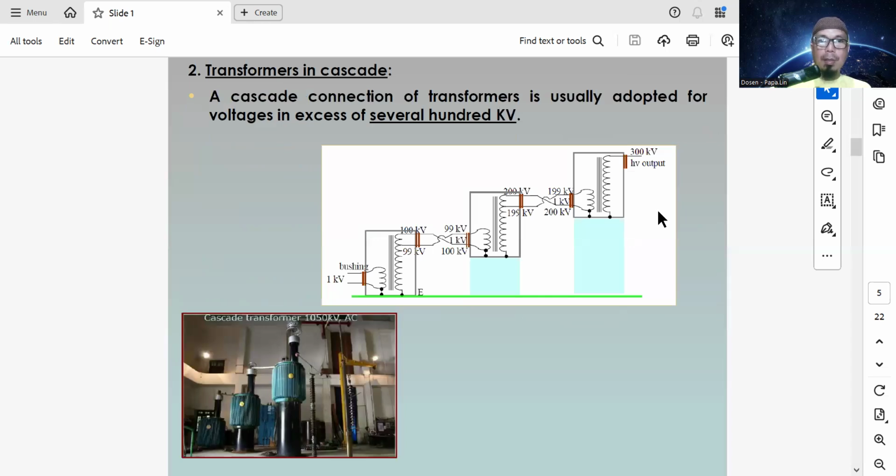Second is transformers in cascade. A cascade connection of transformers is usually adopted for voltages in excess of several hundred kilovolts.